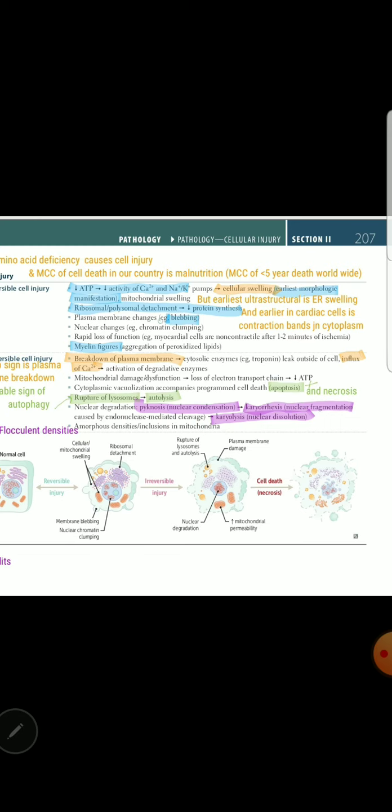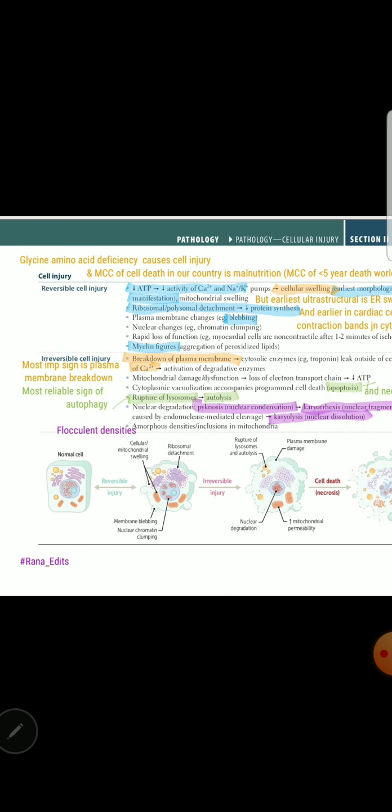And then plasma membrane changes like blebbing, not the rupture. Till blebbing it is okay, and just like cellular swelling, blebbing is a reversible change. Also asked. Then myelin figures, these are aggregates of peroxidized lipids. They are a feature of reversible cell injury. They do occur in irreversible as well, and they increase in quantity in irreversible. But specifically, if asked, they start forming in reversible cell injury. So we have to